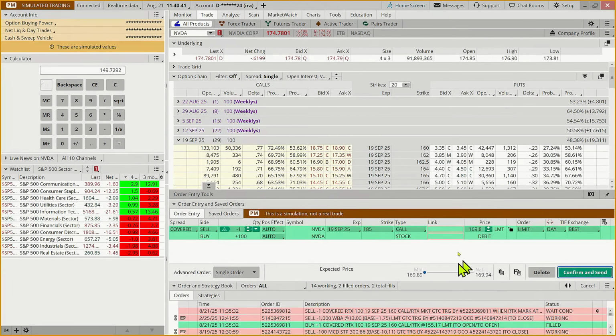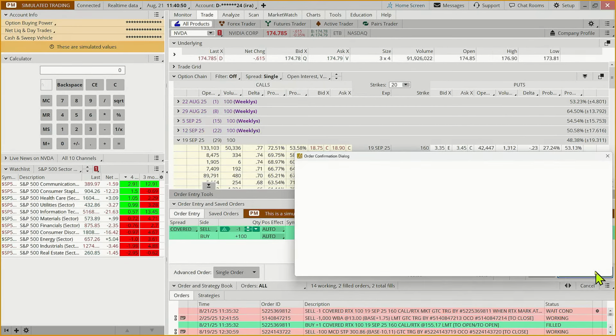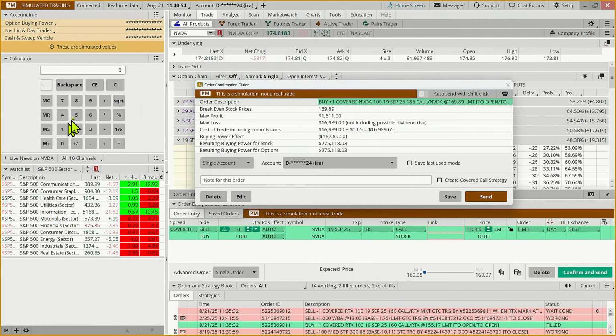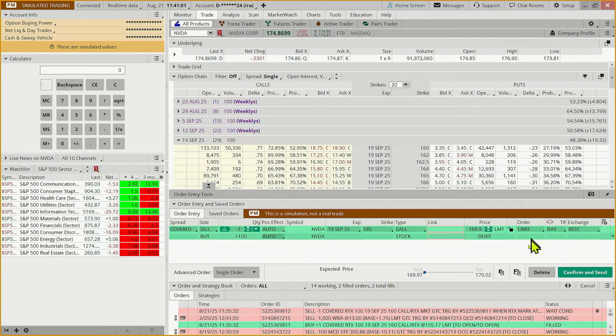So we aren't going to take the time to put this one in, but you could make basically $15 a share potentially, but that is your max gain. You could make $1,500 on a $170 investment potentially. So it's not a 10% return, but it's getting close to it. If the stock were to go up. Now, it might not. You could also get stopped out.